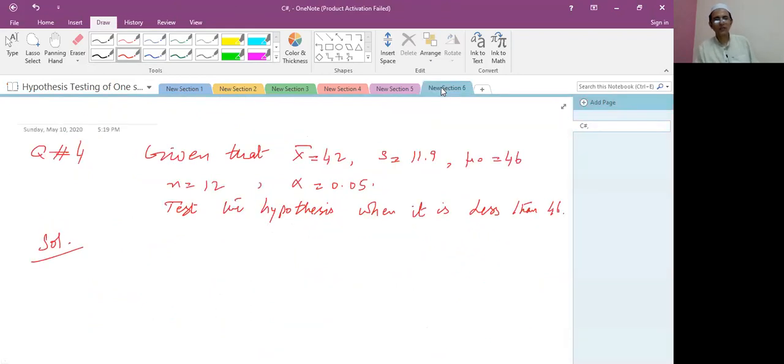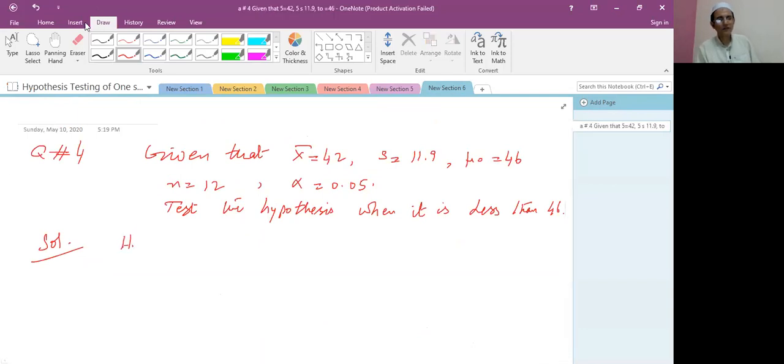Now the last application is about hypothesis testing for one sample. You are given x bar, the strength, 42, the sample standard deviation 11.9, and the true mean 46. Test the hypothesis, alpha is 0.05, sample size is 12. So here we are applying the t statistic.